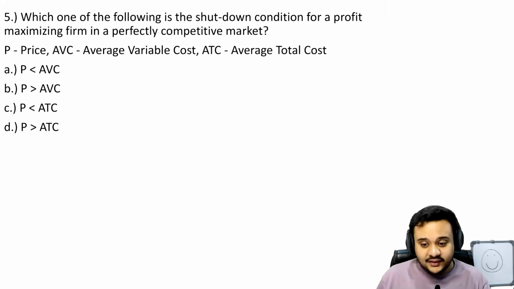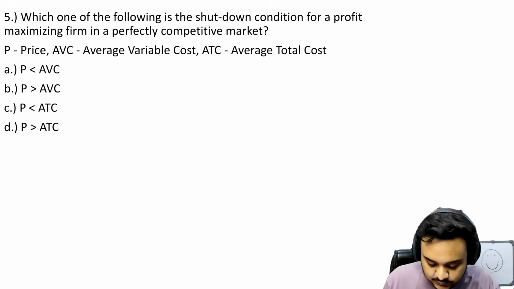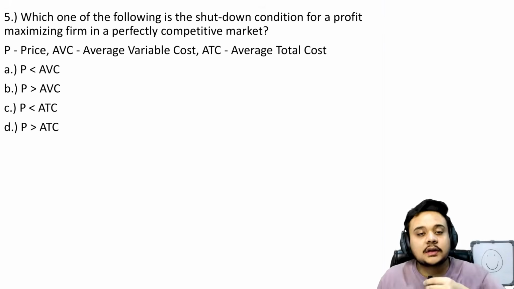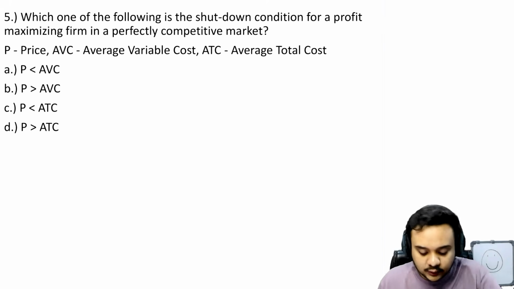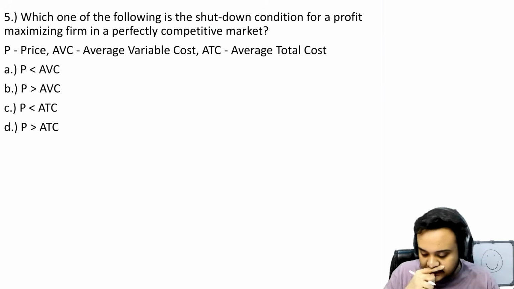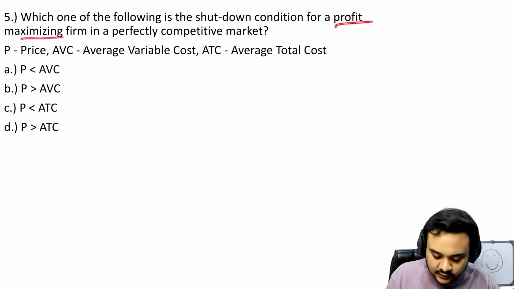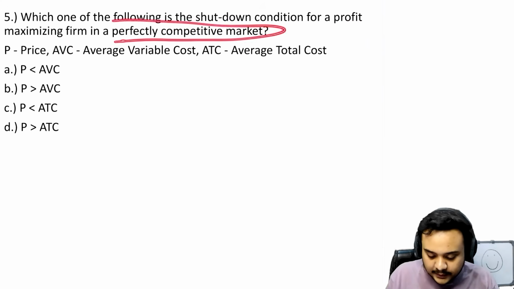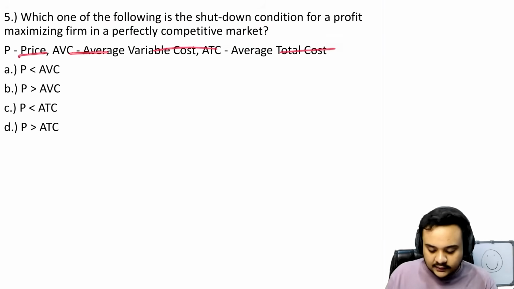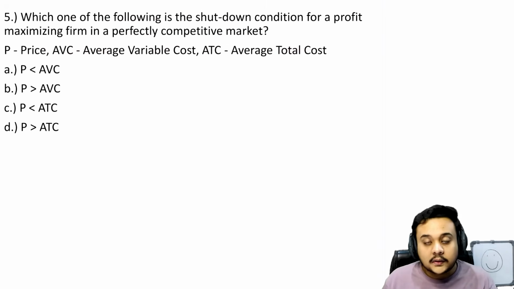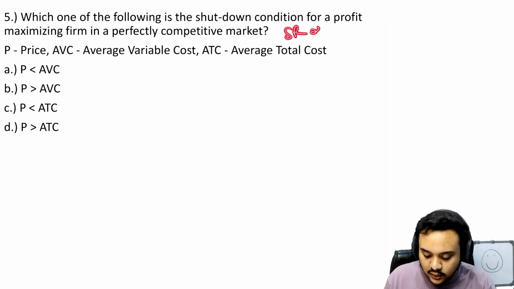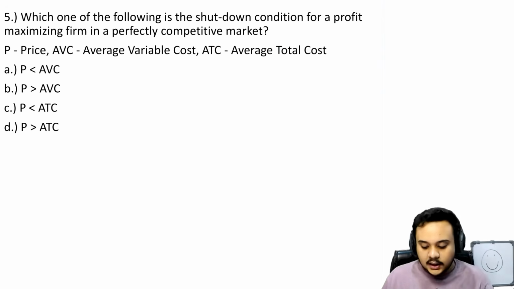So a very easy yet very important question is the fifth question, which says: which of the following is the shutdown condition for a profit maximizing firm? First of all, again, as I said, you look at the keywords. What are the keywords here? Shutdown condition is being asked for a profit maximizing firm in a perfectly competitive market. One important thing is that they have not mentioned if this is the short run or the long run. They have just said that it is a perfectly competitive market.